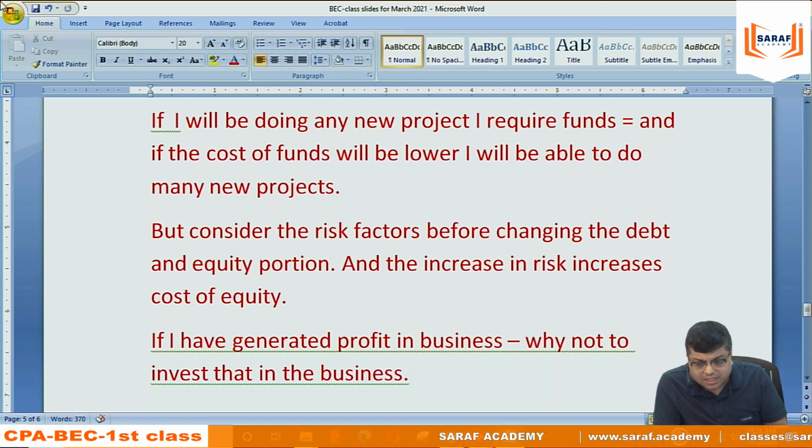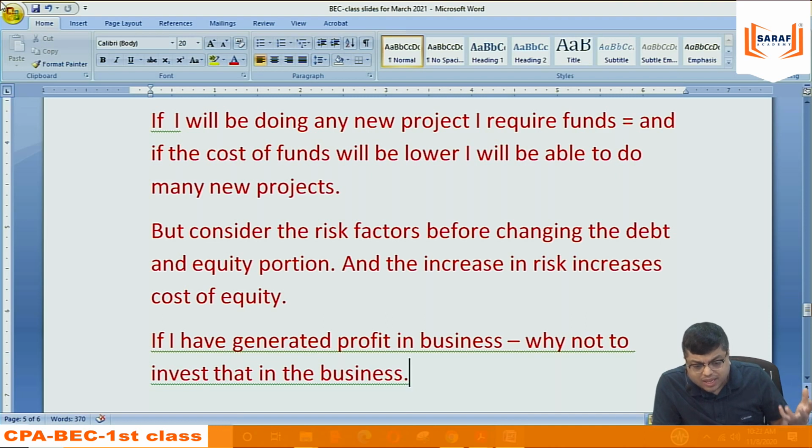But if you say Reliance, if you say ITC, I'm not saying they are not paying dividend, but they are investing their money more and more into the business. The shareholders are investing in these companies for capital growth. So in these companies where capital growth is there, they are not actually borrowing funds from anybody. They are not taking loans. They are not issuing shares. They are investing their earnings in the business.